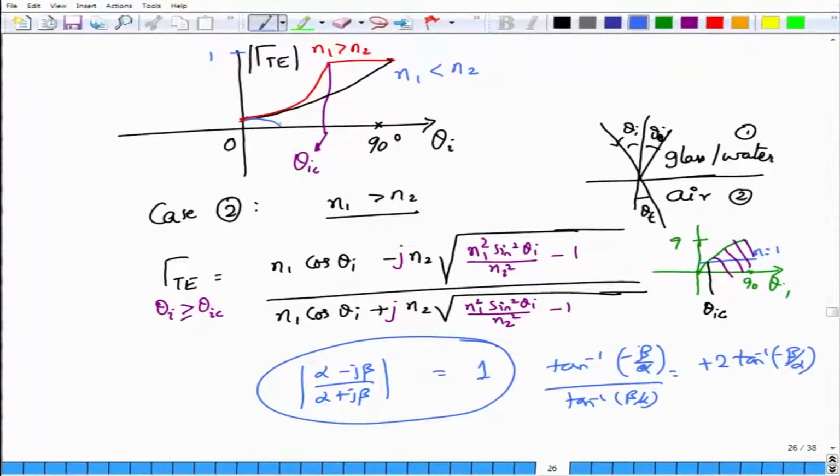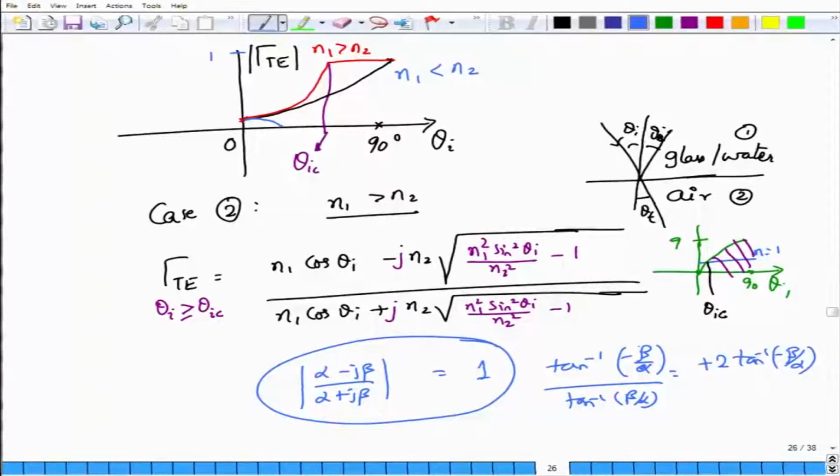Which means that a very special thing is happening when reflection is 0: there is complete transmission into the second medium, and then suddenly after this point it shoots up to 1. This is a very interesting scenario, right. So, why is it that in the TM case this reflection coefficient goes to 0?